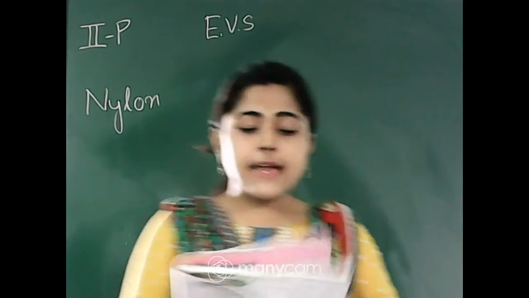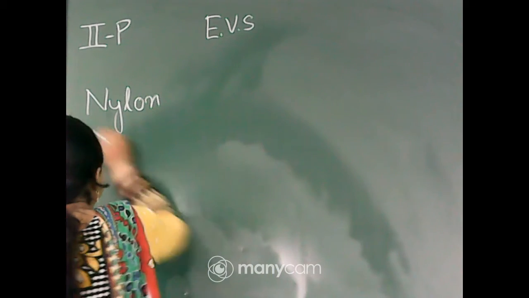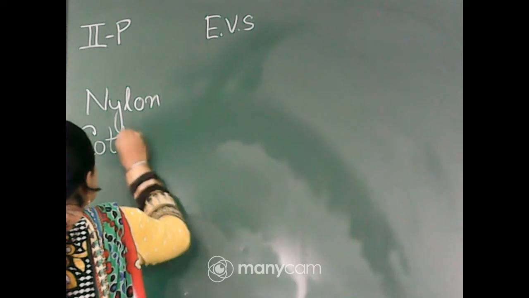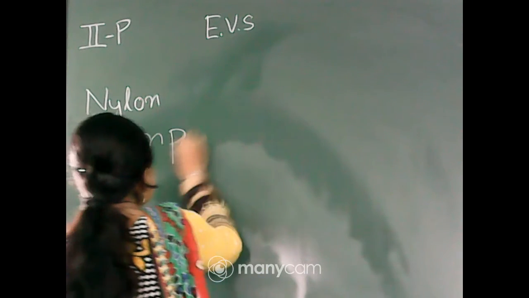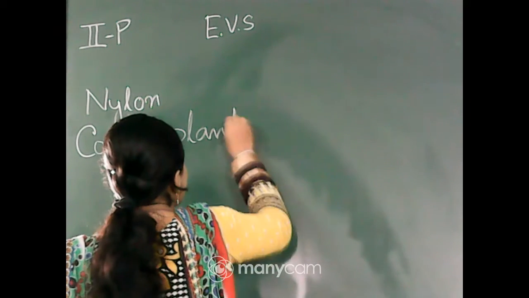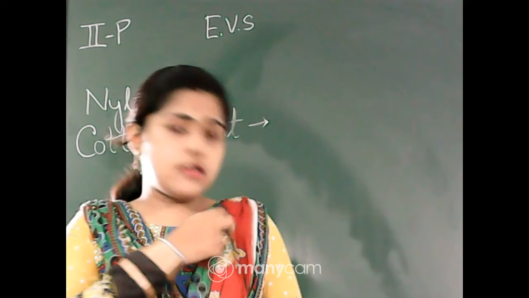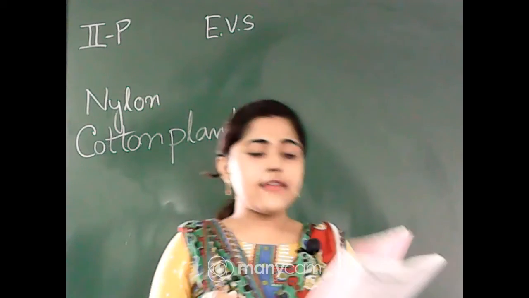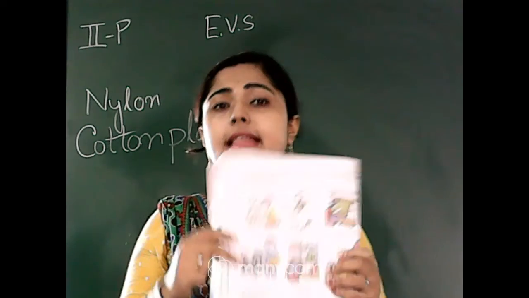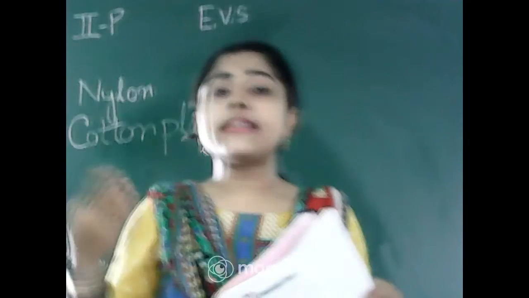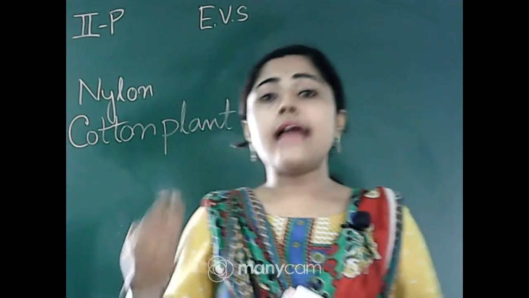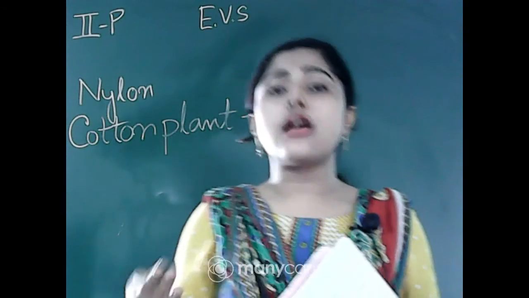We already learned about the cotton clothes, right. Those cotton materials we get from cotton plants. Listen very carefully, here at page number 28 are the people who help in making clothes. We wear different types of clothes, different kinds of material.